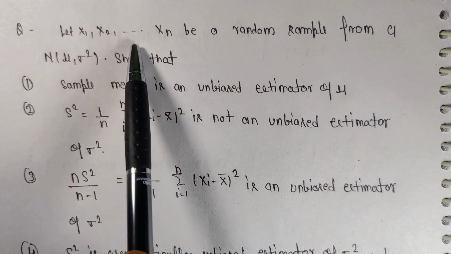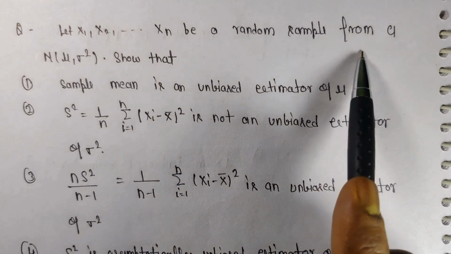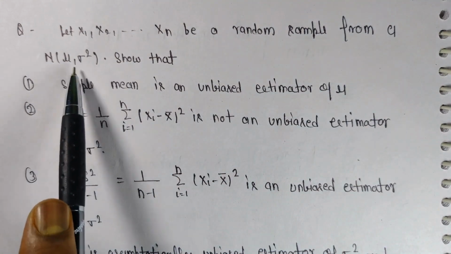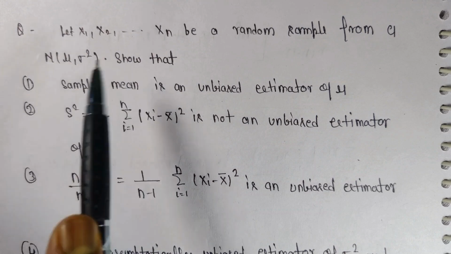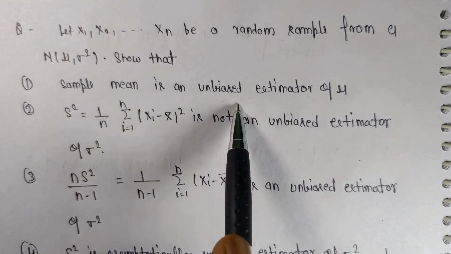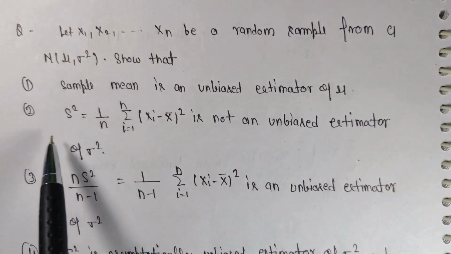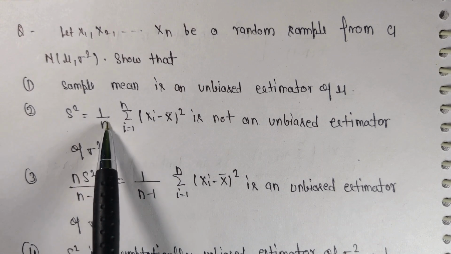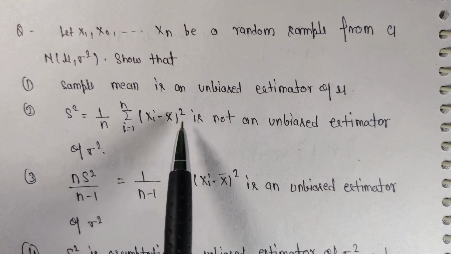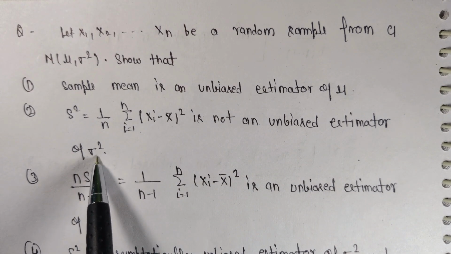let x1, x2 and so on xn be a random sample from a normal distribution with mean mu and variance sigma square. Then show that the sample mean is an unbiased estimator of mu. Mu means population mean. Okay. Second question: capital S square, that means 1 upon n summation of xi minus x bar square, is not an unbiased estimator of sigma square. Sigma square is population variance.